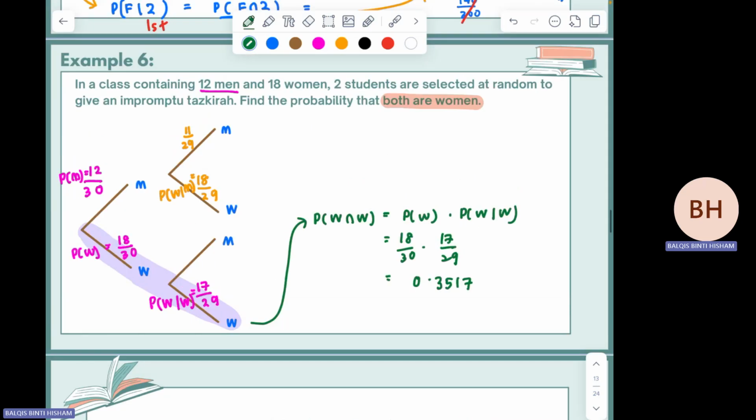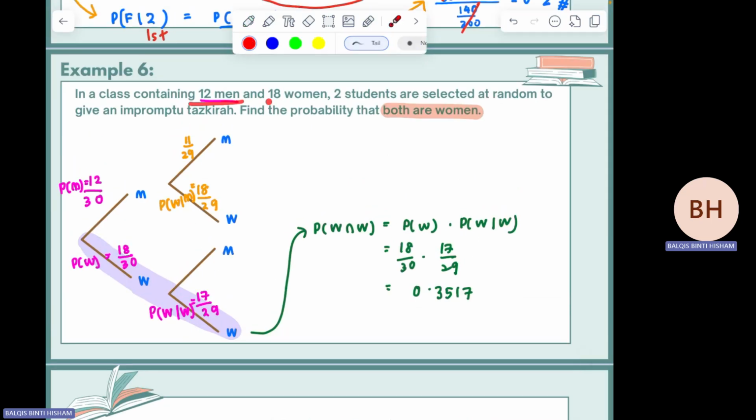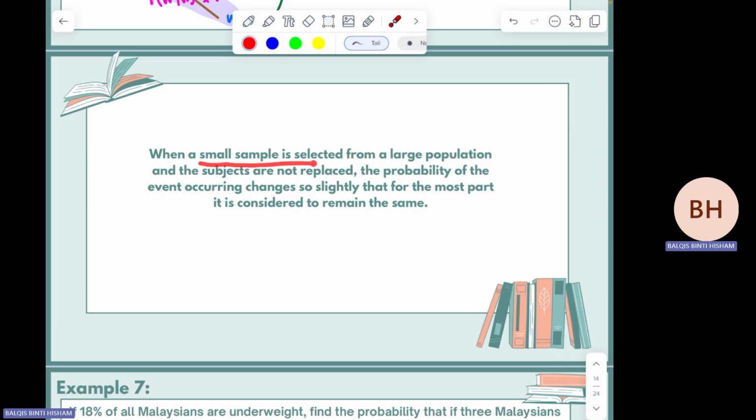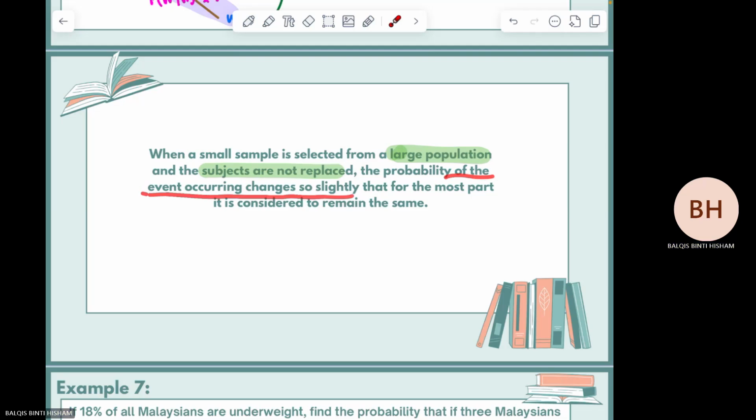Okay, the next one. This one kalau you are having the total number of people. The next one: when a small sample is selected from a large population and the subjects are not replaced, the keyword is large population, the subjects are not replaced, the probability of the event occurring changes so slightly that for the most part it is considered to remain the same.